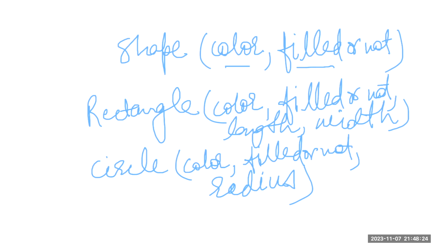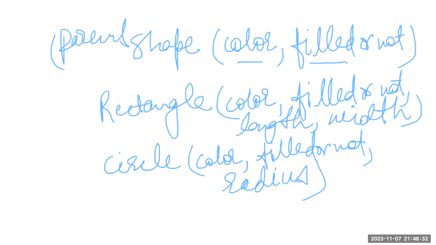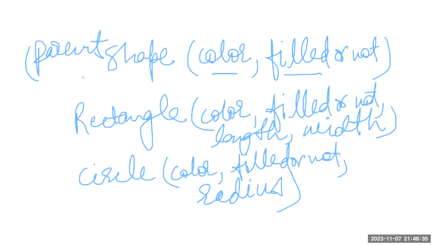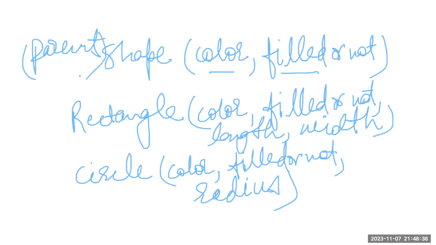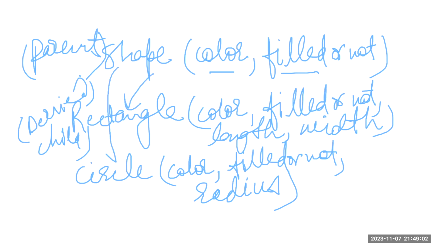So here you can call my shape the parent class, and this rectangle and circle the derived class, or child class. Why is it a derived or child class? Because it is inheriting the properties of this class. Rectangle is inheriting the properties from the shape class, and this circle is also inheriting the properties from the shape class.